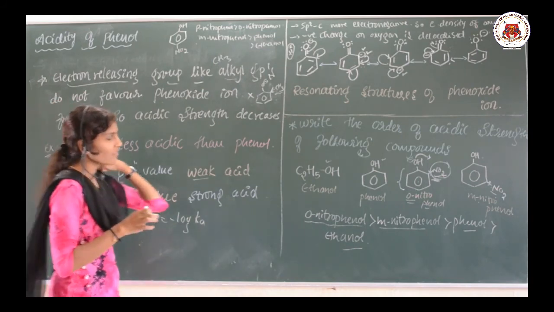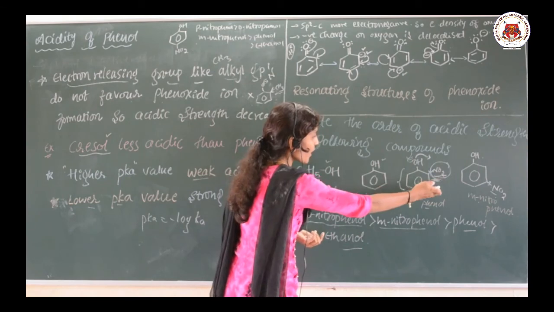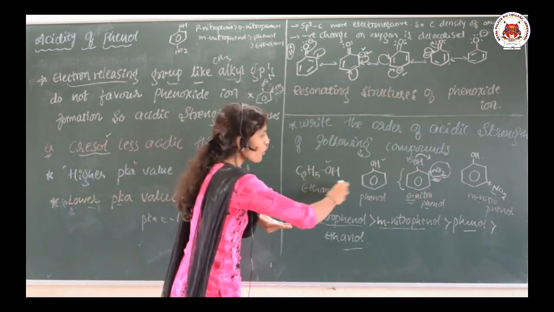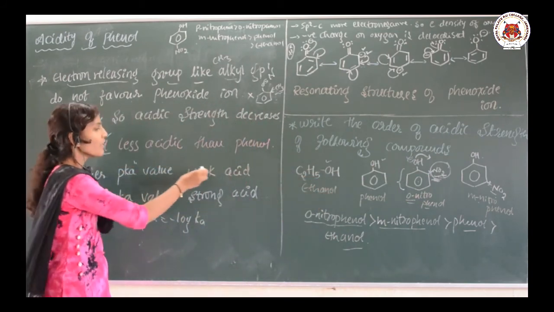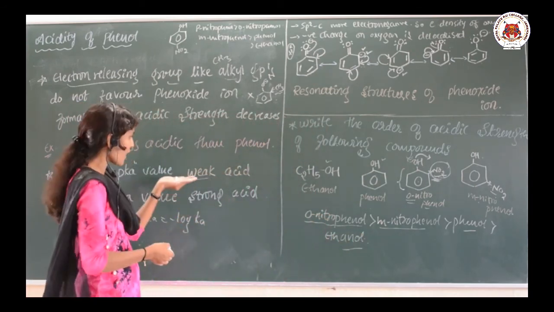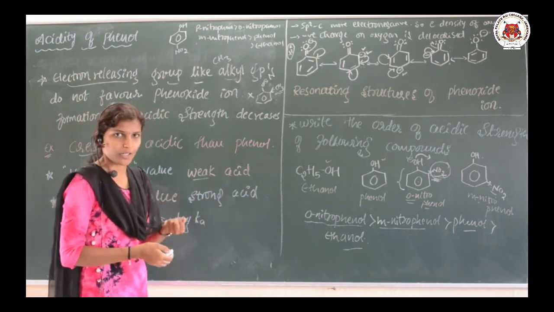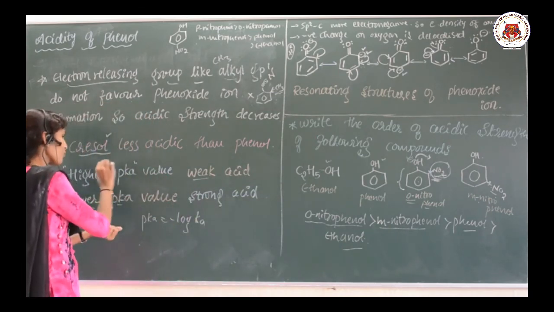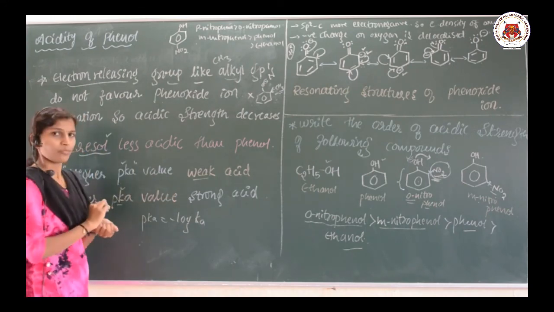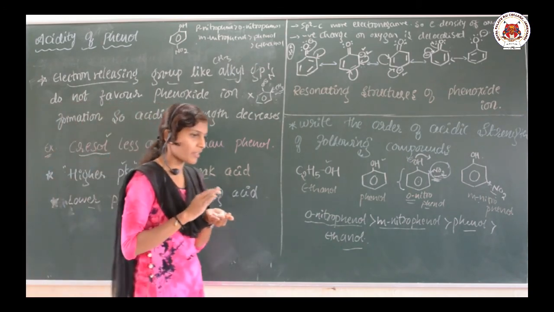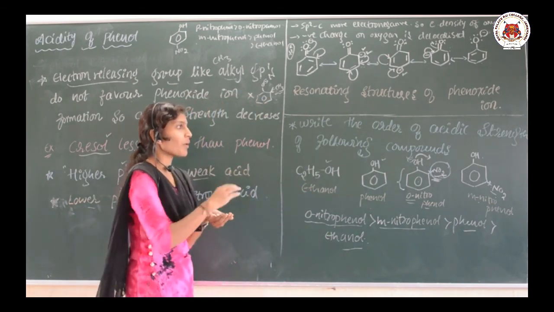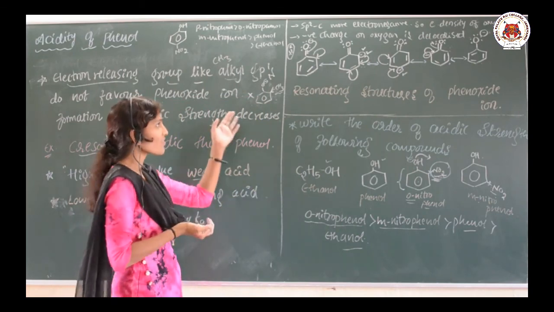In your NCERT, they have mentioned all the pKa values of these. Just go on comparing. The compound whose pKa value is highest acts as a weak acid. It means here ethanol's pKa value will be highest because it acts as a weak acid according to our order. So like this, we can explain which is weak acid and which is strong acid, depending upon the pKa values. Okay, I hope this concept is clear, and watch the video once again so that every concept is clear for you, because many times the 1 mark question is asked on the acidic strength only.